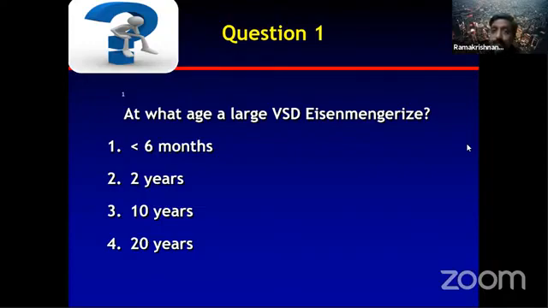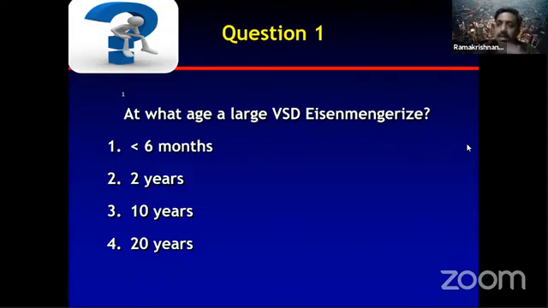They start to Eisenmengerize by nearly 2 years. A large proportion of large VSDs will be inoperable by 2 years of age. Even though they may not have reversed or become absolutely Eisenmenger, the one key thing you should understand is that Eisenmengerization is not a one-point event. It is not operable or inoperable. It is a process that keeps on happening.